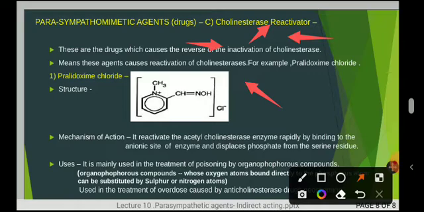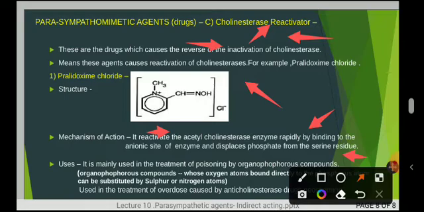Example, pralidoxime chloride. See here the pralidoxime chloride structure as I showed. Mechanism of action: it reactivates, see the important word, reactivates the acetylcholinesterase enzyme. How? By binding to the anionic site of the enzyme. By binding on the anionic site, it reactivates the acetylcholinesterase enzyme and it displaces the phosphate from the serine residue. So it shifts the phosphate away from the serine residue. In this way pralidoxime chloride works.